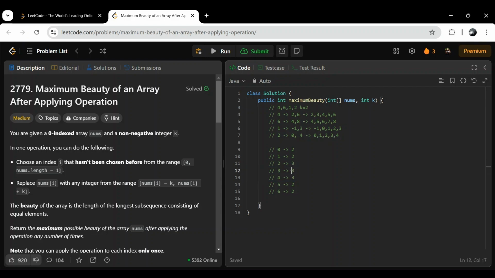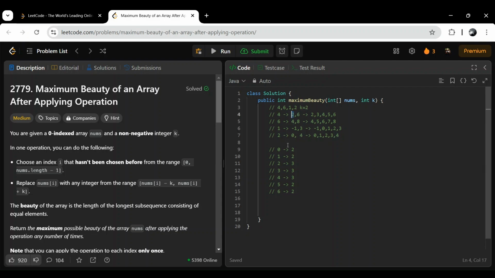So this way we can calculate, for that number, how many elements we can replace it with. Then we can find the maximum, right? We'll use the prefix concept for it. Here we will find this range, and if we get the range, we will mark only the minimum one.